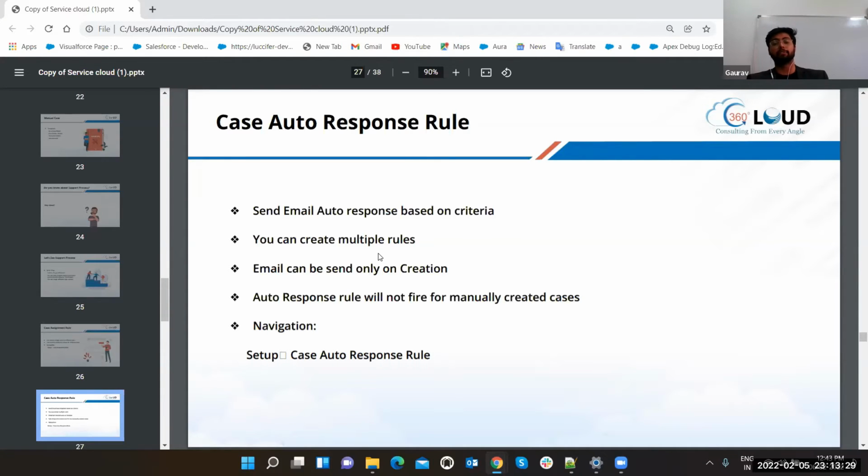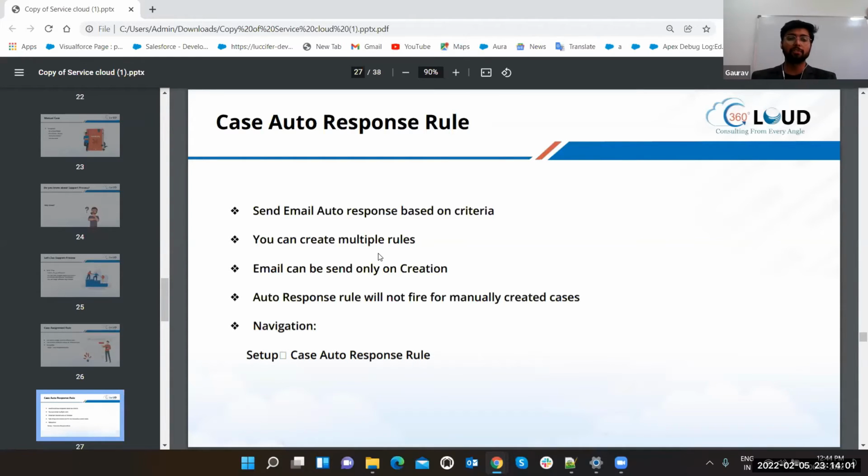Yes, we have 24-hour call centers, and the support process usually runs 24 hours now in many businesses. But suppose there's a lunchtime, or some mishap or scenario where the agent is not available. We still have to send a response to the user. At that time, case auto response rules come into the picture. Whether the agent is available or not, it will send an email or any kind of response to your user.